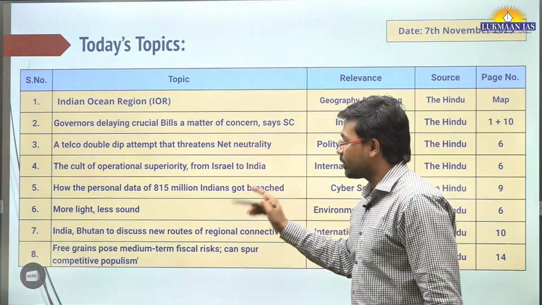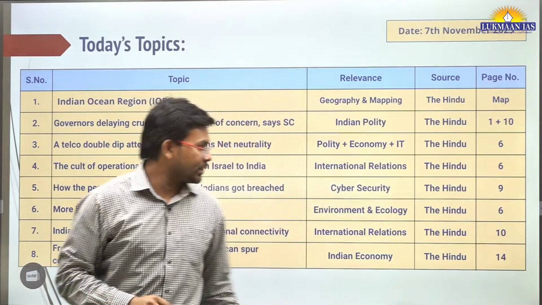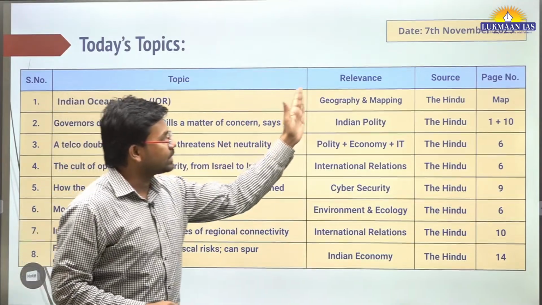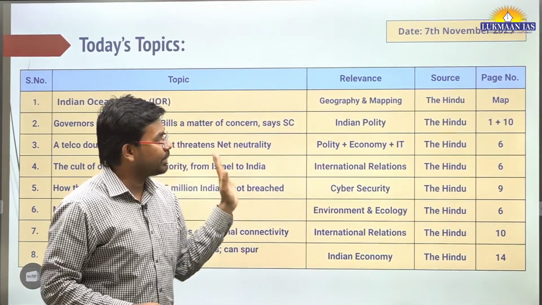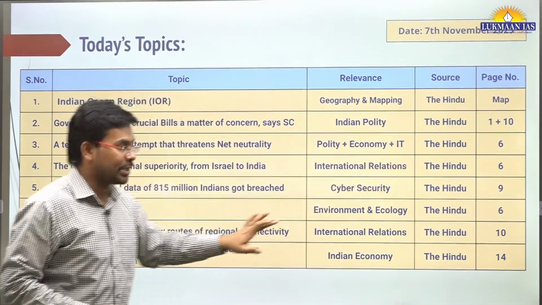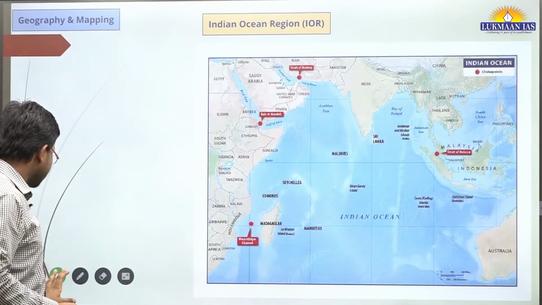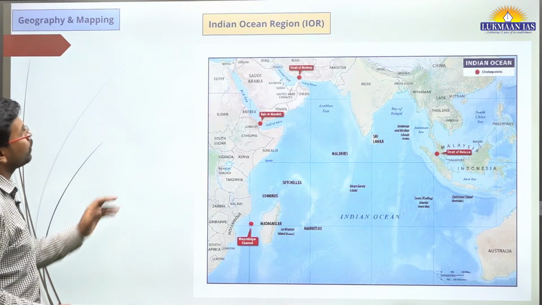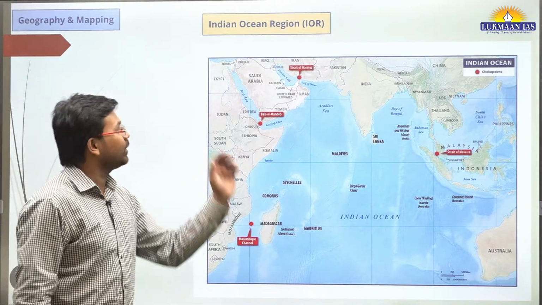So these are the list of articles that we have included for discussion today. The name of the articles along with their relevance according to the syllabus is mentioned, and also the page number is mentioned here. So let us start with the first topic, which is a mapping topic. Name of the topic is Indian Ocean region.